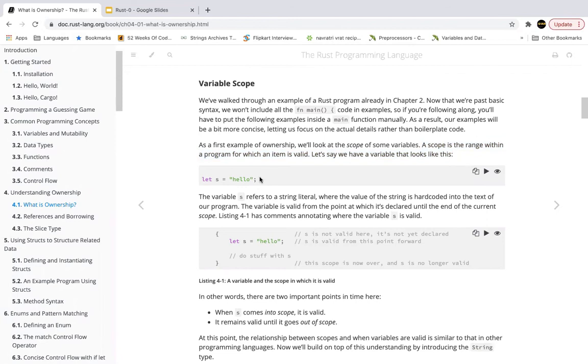If we have, for example, a variable called s, which is assigned the value hello, here the variable s refers to a string literal, where the value of the string is hard-coded into the text of the program. The variable is valid from the point at which it's declared until the end of the current scope.